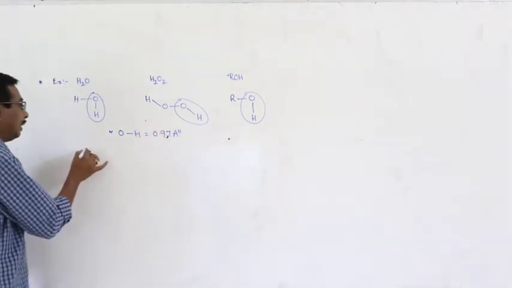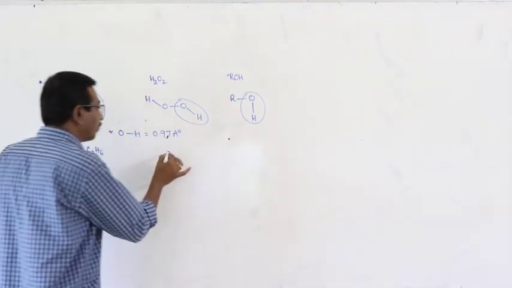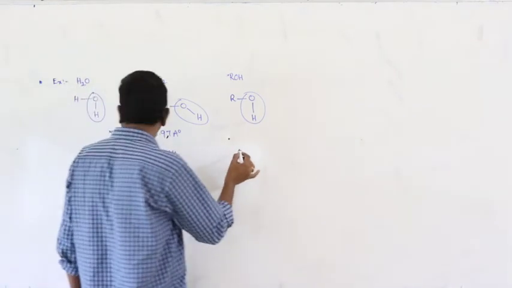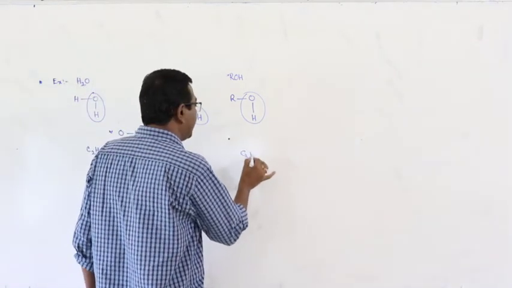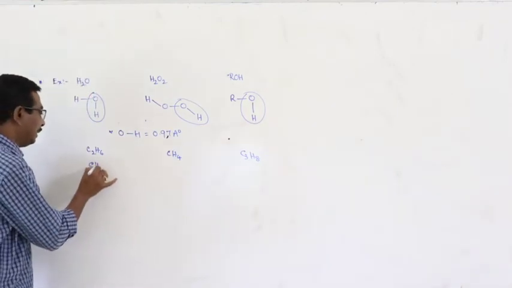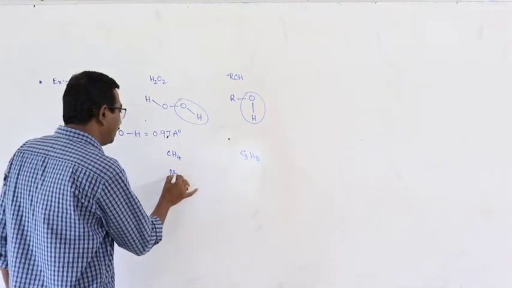Okay. Next one. C2H6, CH4, C3H8. This is ethane. This is methane.